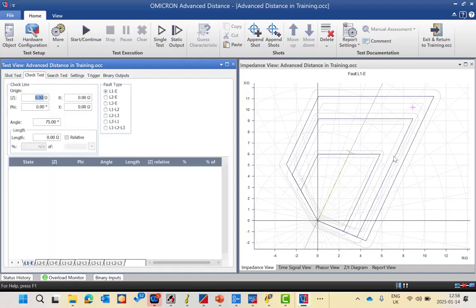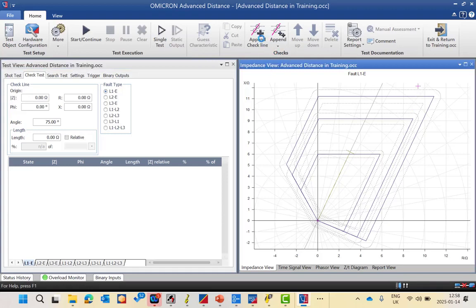The second test here is the check test. In the check test, I can add a check line, as you can see. I will append a check line from the orange, just drag and drop this way, and then click append check line. So this is the check line.